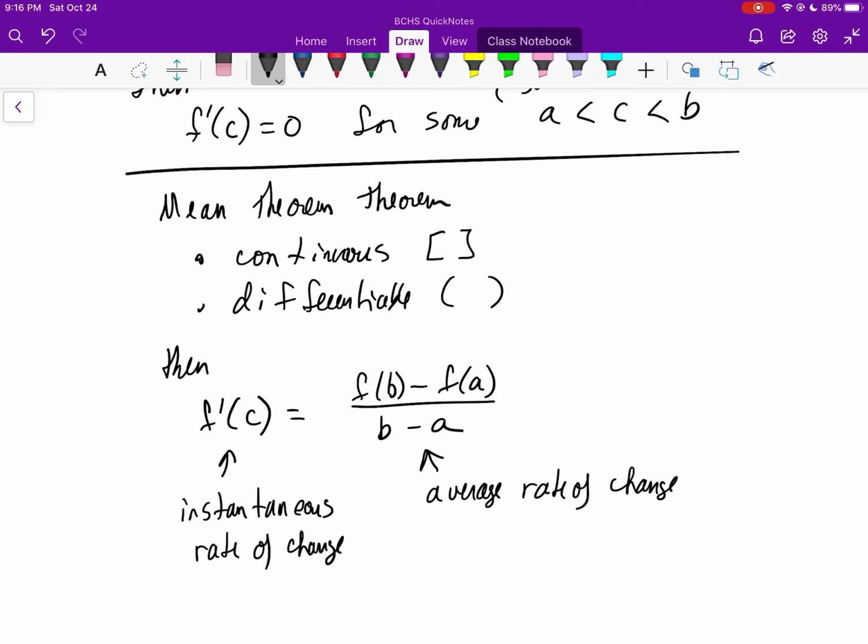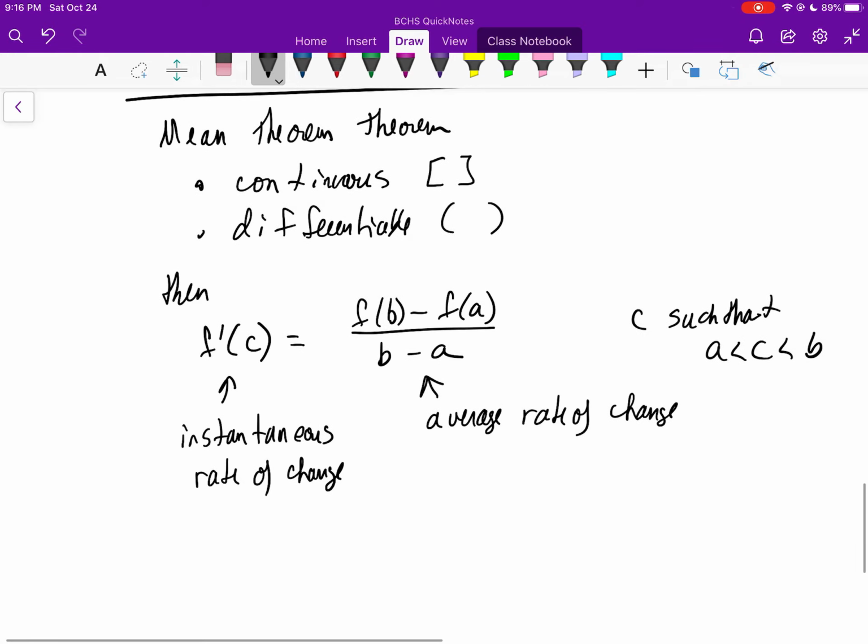And so again, the mean value theorem guarantees that there will be that point where the instantaneous rate of change is equal to the average rate of change for some c such that c is between a and b. And that's your mean value theorem.